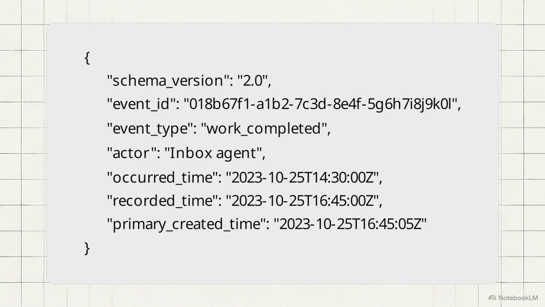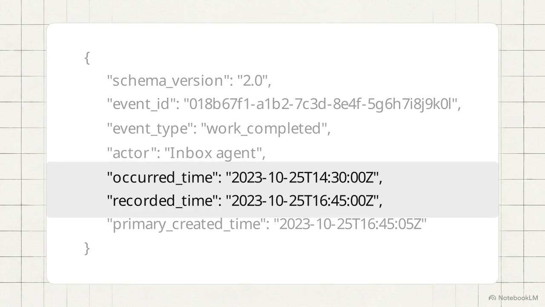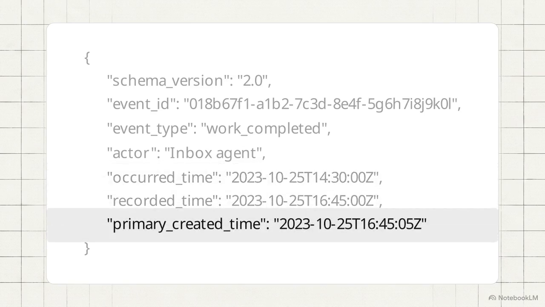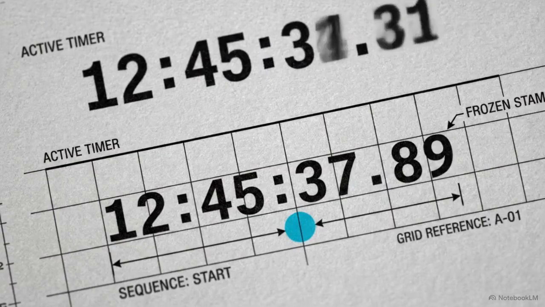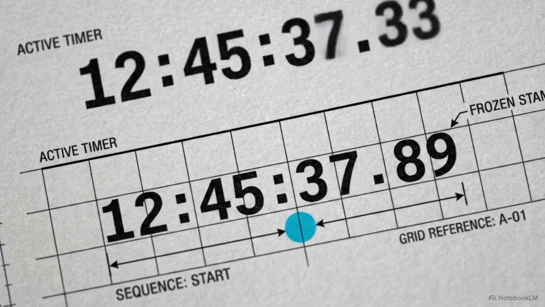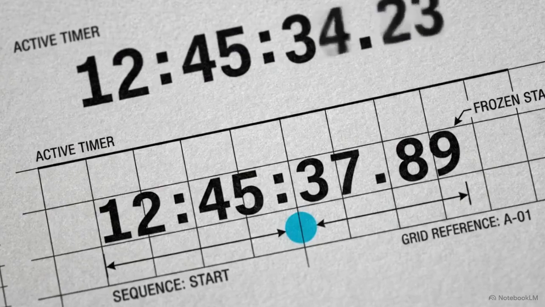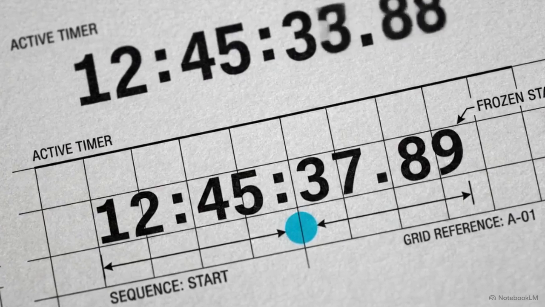This JSON event envelope carries the minimal stable schema required to prove provenance. It distinguishes between occurred time, when a reality happened in the world, and recorded time, when the system actually captured the data. There is also the primary created time. This marks the exact moment the system promoted the raw source into an actionable core record. Separating these timestamps is mandatory to prevent an AI from confusing ingestion time with the actual time of the event.